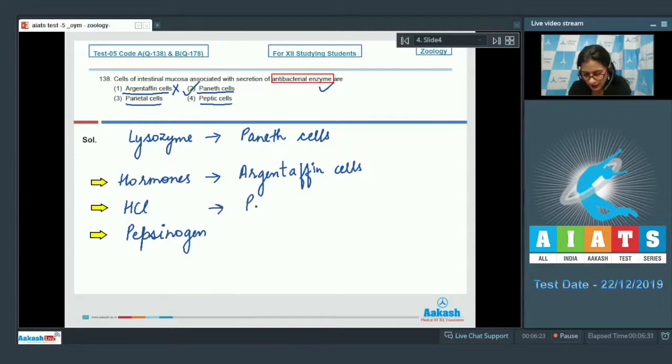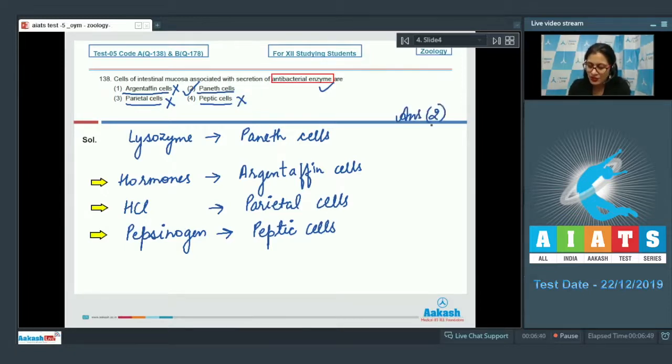So HCl from parietal cells, whereas pepsinogen from peptic cells. So option number 3 and option number 4 cannot be the correct answer, and the correct answer to this question is option number 2. Let's discuss our next question.